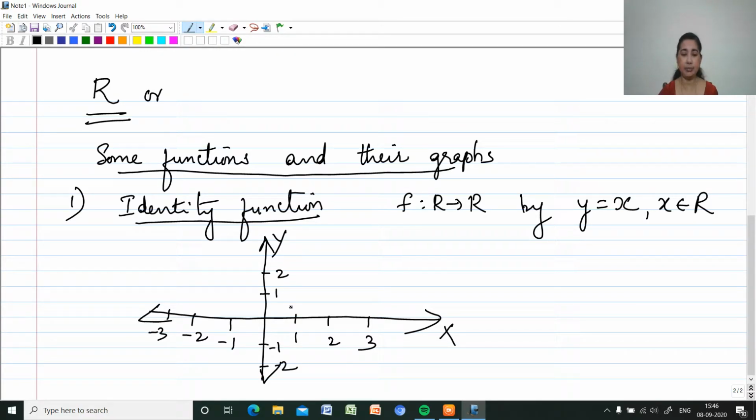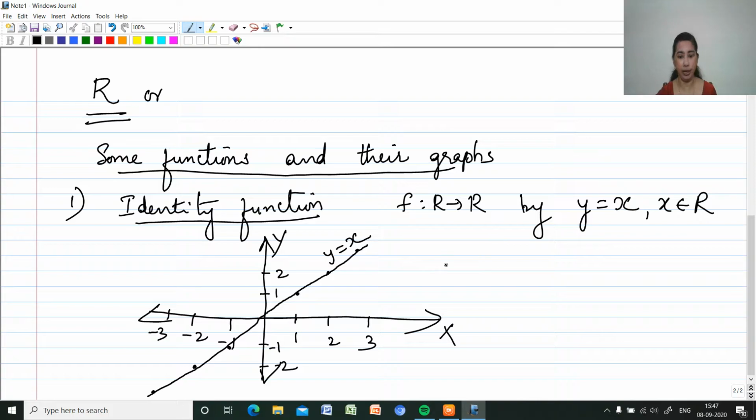Now y equal to x means if I am considering x equal to 1, then y also will be 1. So the point of intersection (1, 1) will be here. (2, 2) will be here, (3, 3), going on like this, then (-1, -1), (-2, -2), (-3, -3). Like this it will be going, and we will get a straight line passing through the origin. If we join all these together, we get the line y is equal to x. This is the identity function graph.